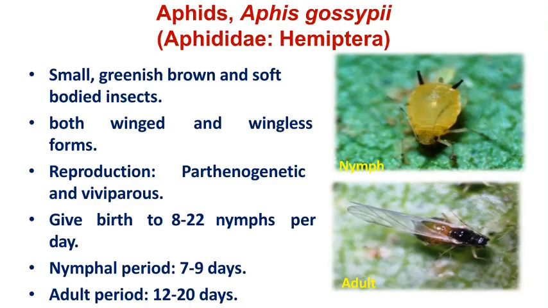Next one is aphids. Aphis gossypii is the species. Here in the first picture, this is a nymph of aphid, yellow in color, and in the second picture, this is the adult aphid. The adult has wings, and the nymphs do not have wings. This is the major difference between the nymphs and adult. In case of nymph, there are two black structures which arise at the abdominal sides of the aphids. These two black structures are called cornicles, and the cornicles are nothing but the defensive organ of aphids.